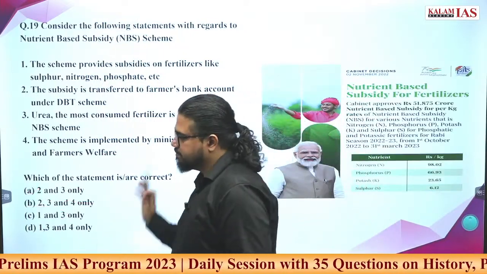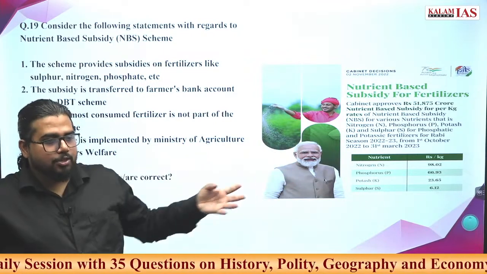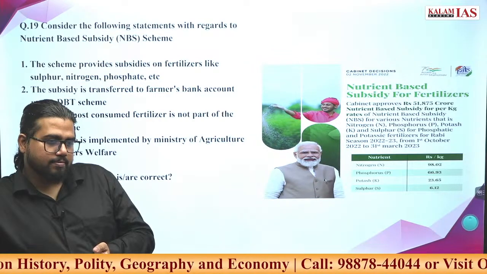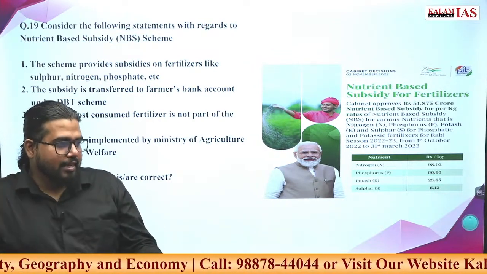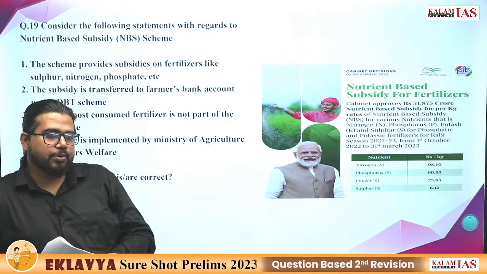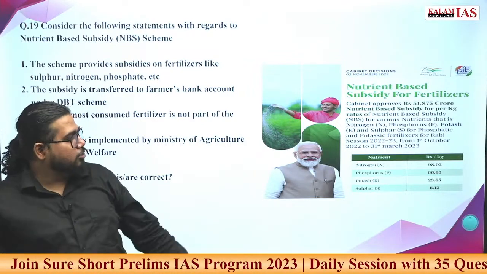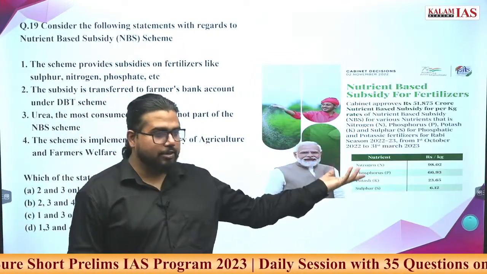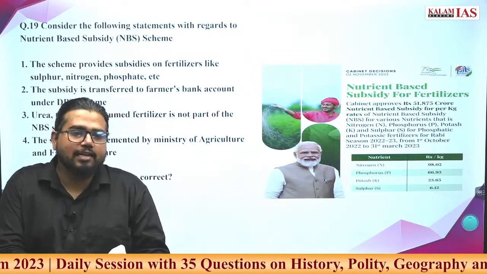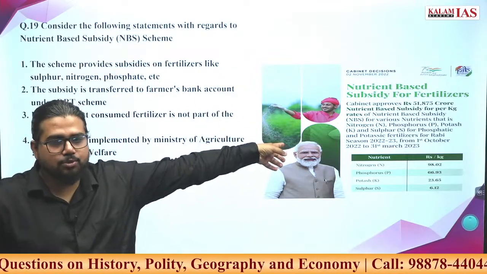Firstly, nitrogen is also part of it. Urea is not there. Why is urea not included? Because we already have problems with urea. Over usage of urea, over usage of nitrate. If other non-urea fertilizers are also provided, they also contain some part of nitrogen. There is subsidy for that nitrogen. But for urea, if chemical urea is being produced, then you have other schemes, not this nutrient based subsidy scheme.